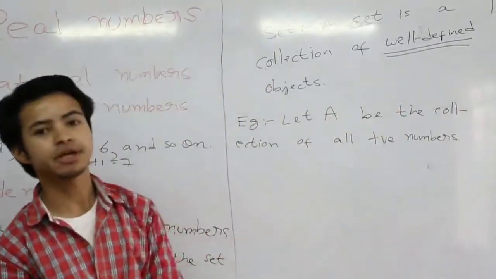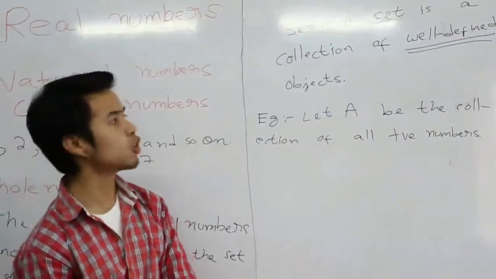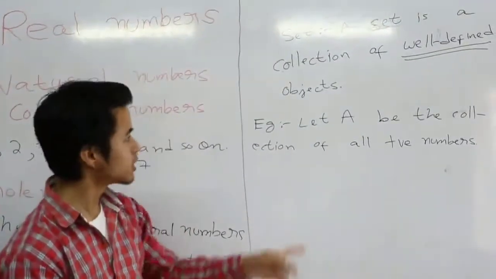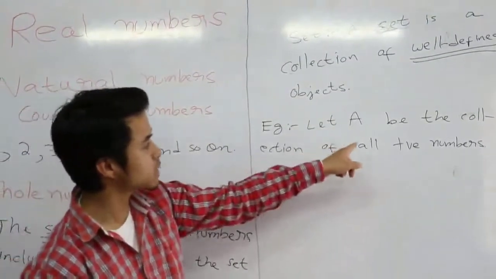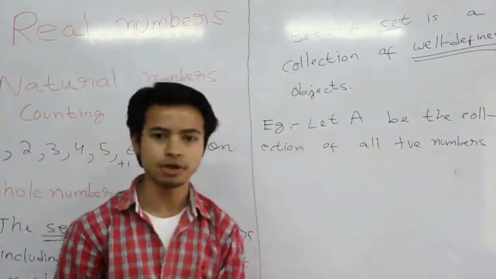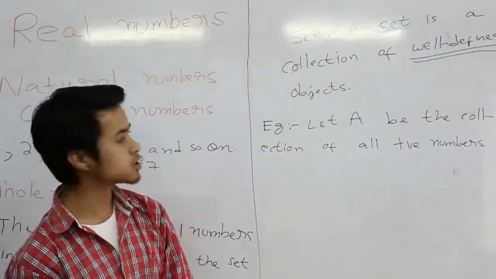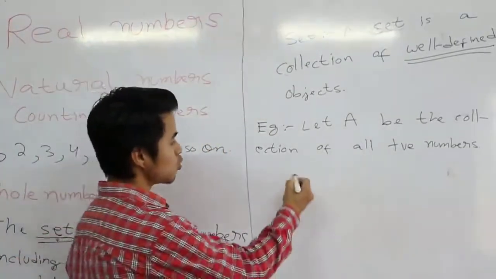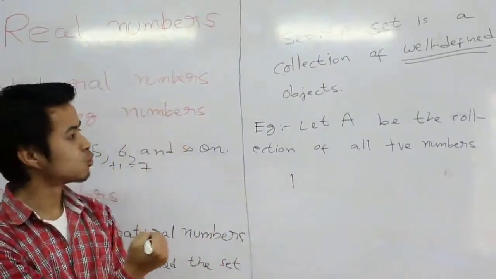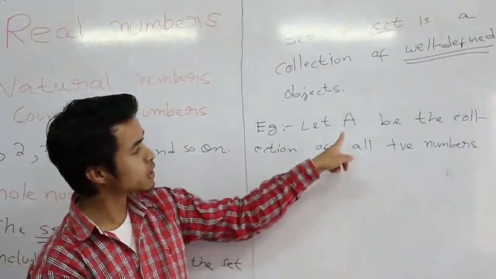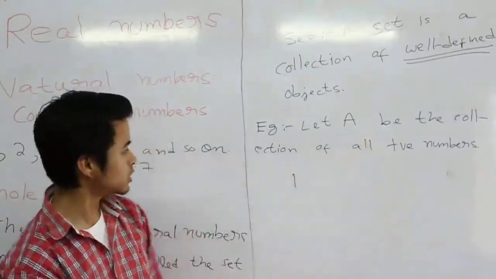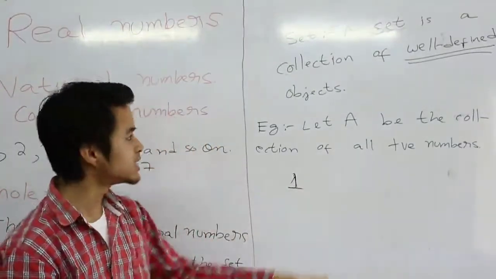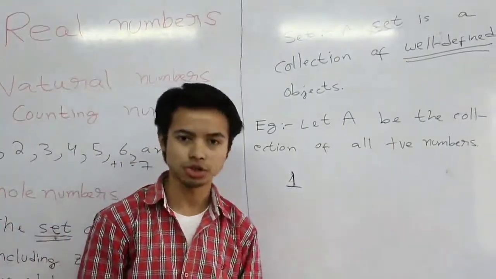Well-defined simply means that you can tell whether an object which you have collected belongs in that collection or not. For example, let A be the collection of all positive numbers. If you take any number, for example, 1, you can tell whether this number belongs or not in this collection A. It obviously belongs because 1 is a positive number, and this collection is the collection of all positive numbers.